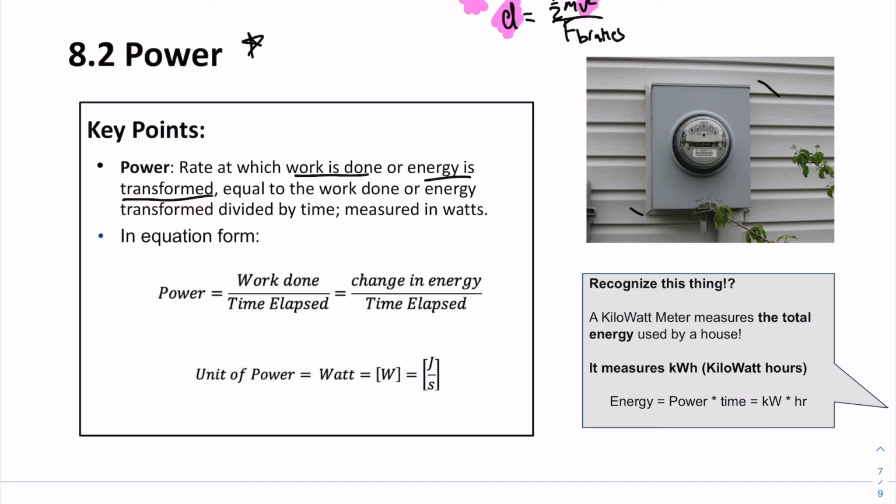Well, think about spending a whole lot of money, right? You're like, oh man, my wallet is just leaking money today, right? And if you're, say, using the electrical appliances in your house, you would say, okay, well, my electrical energy is being converted into light, kinetic energy of my fan, my TV, sound energy, and that's happening at a certain rate. And we'd say the energy it's using over time is quite high. It would be using a lot of power. And so we measure that with what we call power meters at a house. It measures kilowatts, and watt is our base unit of power.